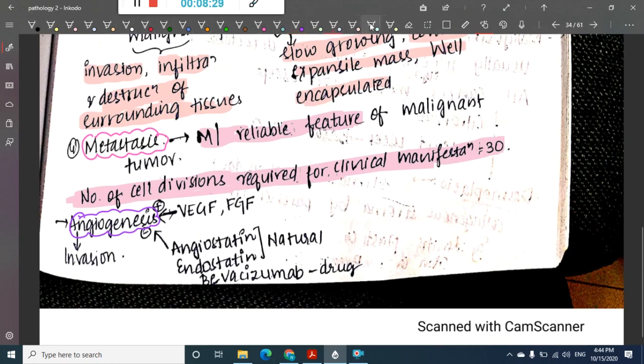It is mainly activated by vascular endothelial growth factor and fibroblast growth factor, and it is inhibited by angiostatin, endostatin or bevacizumab.